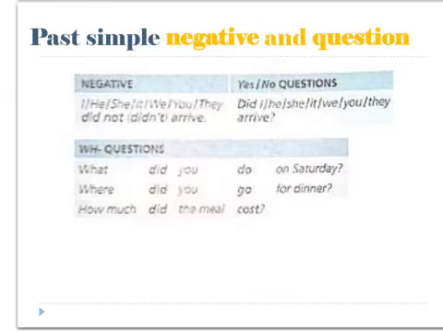For past simple negative, or to make a question in the past simple, we need to use the past form of the verb do, which is did. The main verb stays in its present form. And the great news is, just like in positive sentences in the past, it's the same no matter what your subject is.